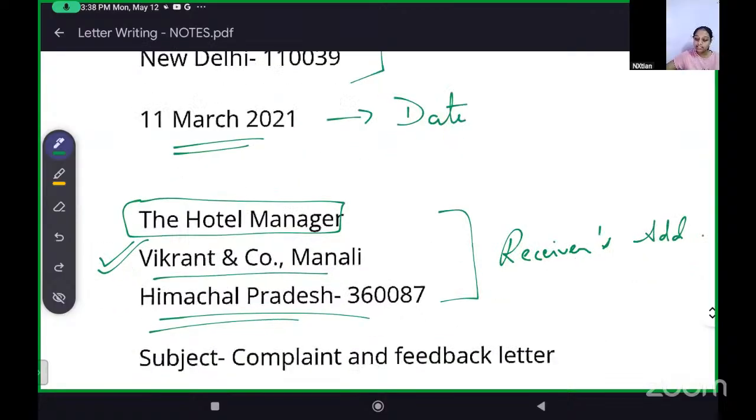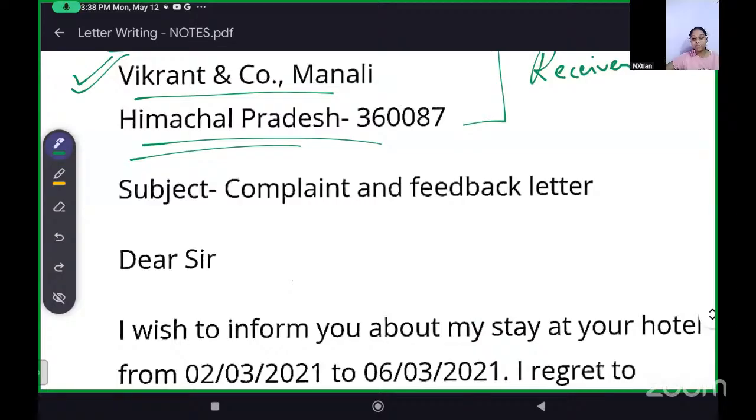Then next comes the subject, which would be complaint and feedback letter. You can also just put feedback letter. Actually, we are writing a complaint letter, but you can just write feedback letter, because feedback can be positive and negative.